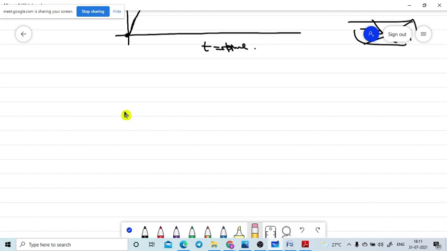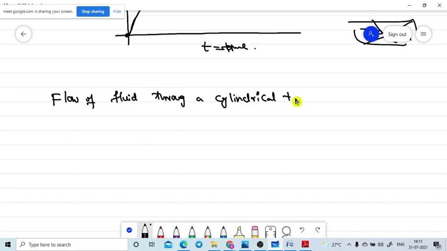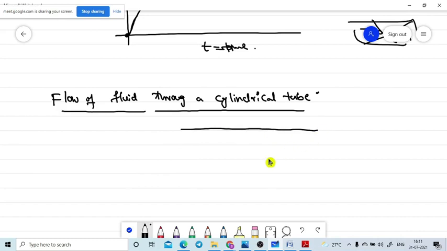That's why first we are discussing flow of fluid through a cylindrical tube. It is also a very important application, and they may ask it in your examination. Let's assume one cylindrical tube is there like this, and through this a fluid is moving.